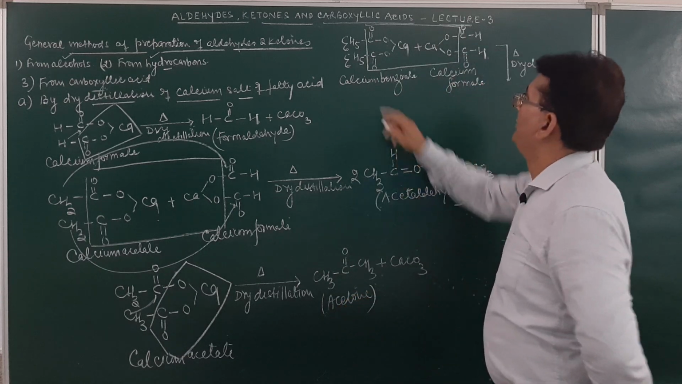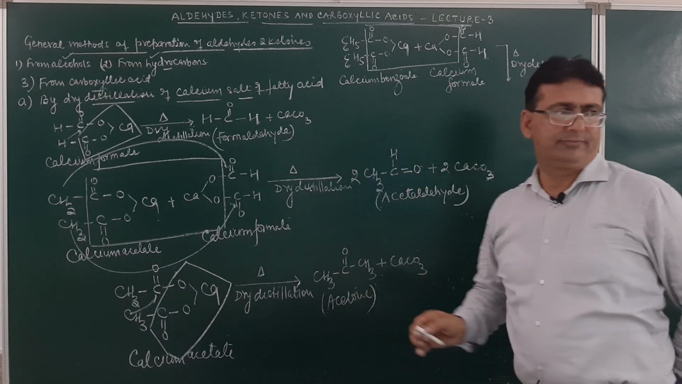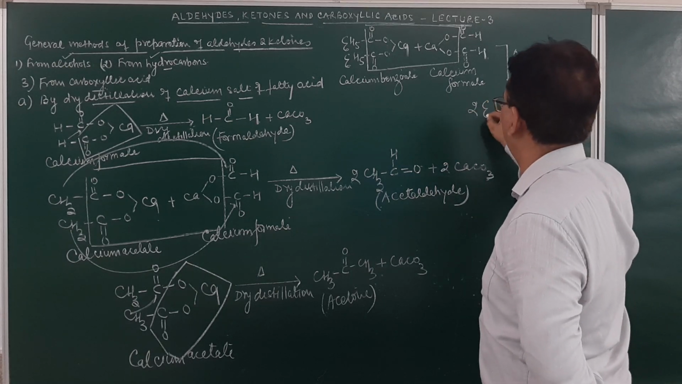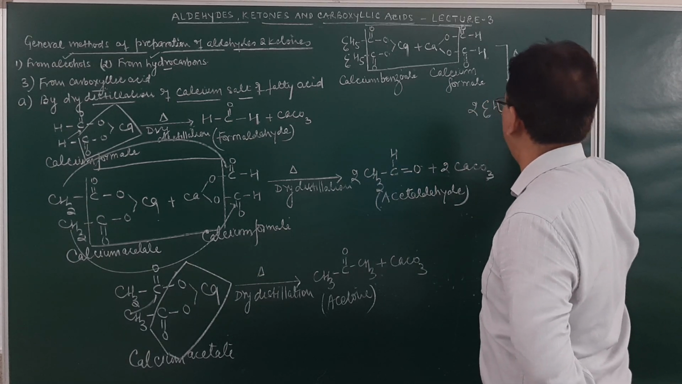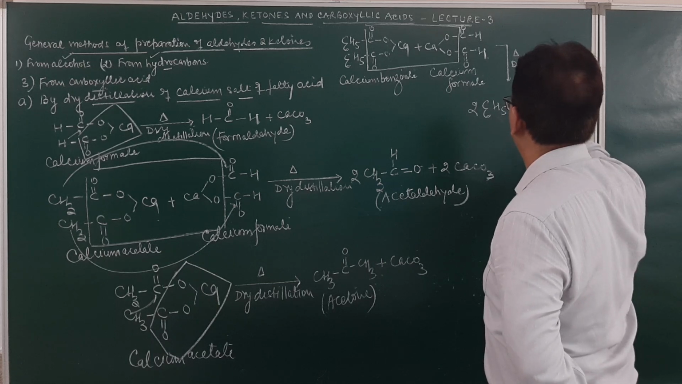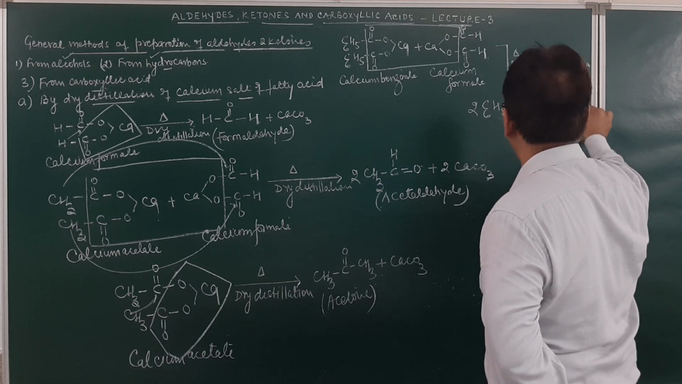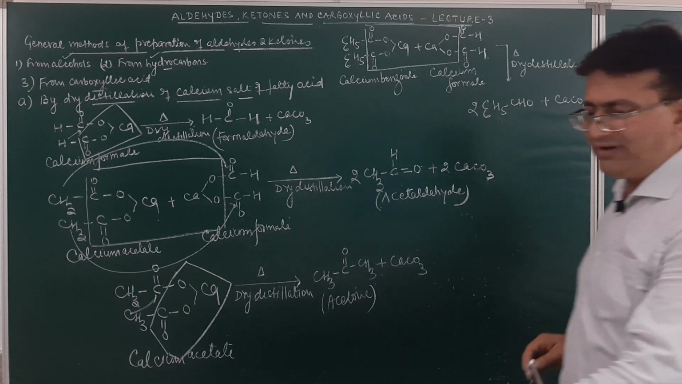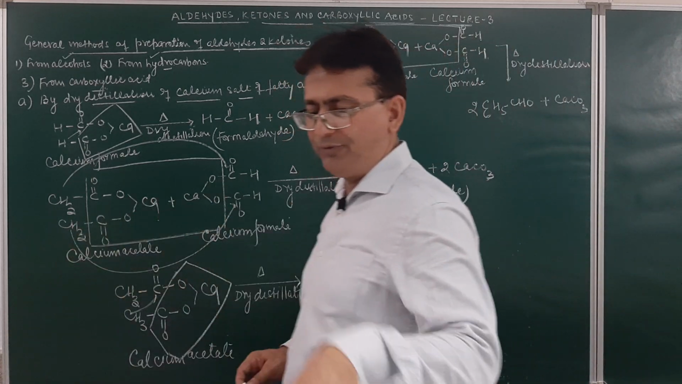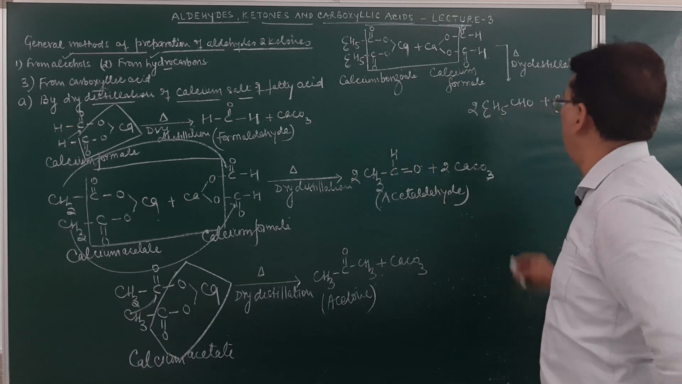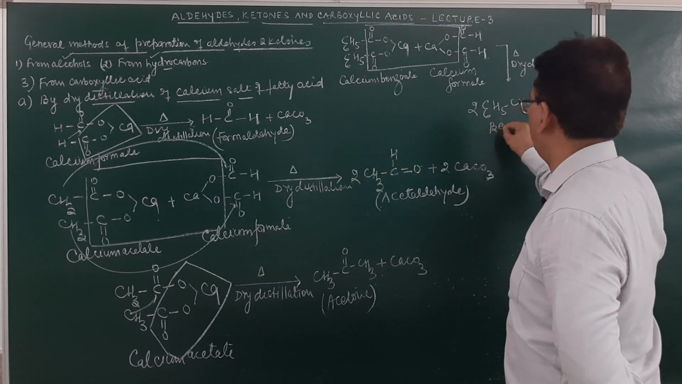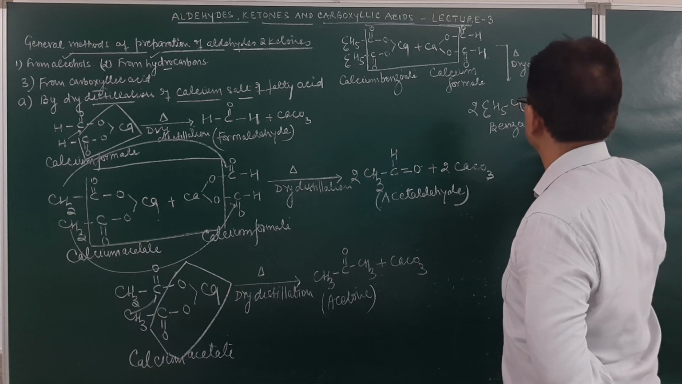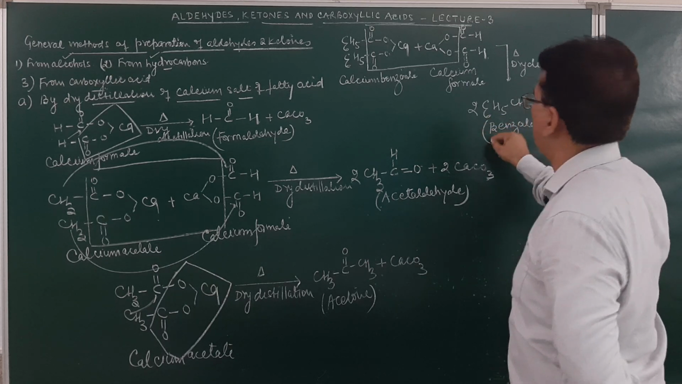This phenyl group will attach over here. So it will result in the formation of two molecules of benzaldehyde plus calcium carbonate will be given out. Am I clear? So it will result in the formation of a benzaldehyde molecule. So the product obtained will be benzaldehyde. Am I clear, student?